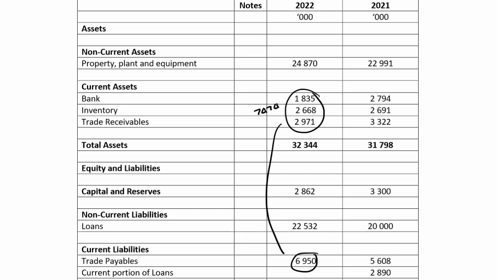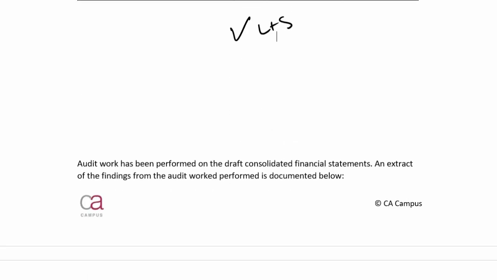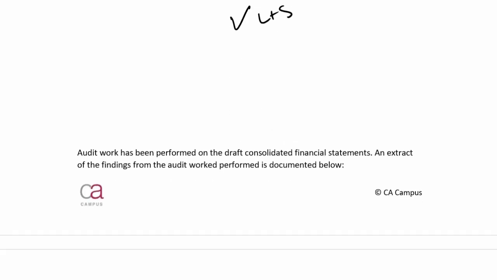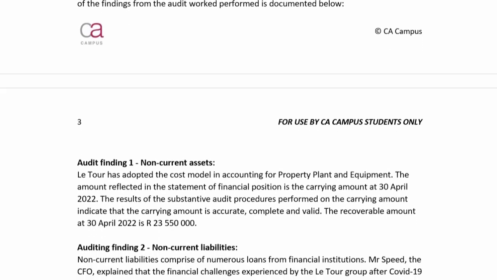I can go and do that for the prior year just to get an understanding, and you'll see that they are. We can see that they are solvent because there is an equity element. So total assets exceed total liabilities. So from this, I can say that they are liquid and solvent, which is good from a going concern perspective, noting that there were a few concerns there. Audit work has been performed on the draft consolidated financial statements, and an extract of the findings from the audit work performed is documented below.